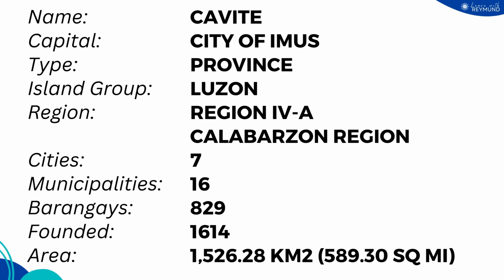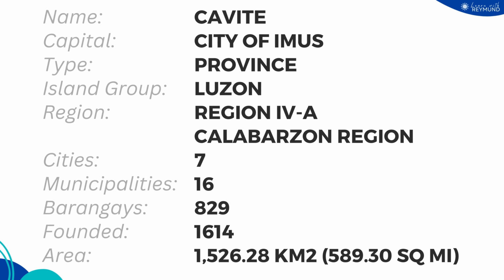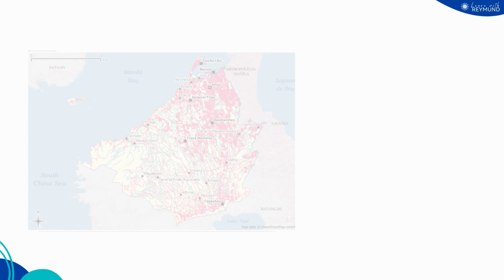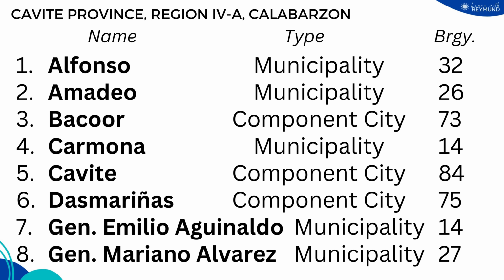The total land area is 1,526.28 square kilometers or 589.30 square miles. The province of Cavite is bordered clockwise from the northeast by the National Capital Region, Laguna, Batangas, and Manila Bay. The different cities and municipalities comprising the province of Cavite are the following.